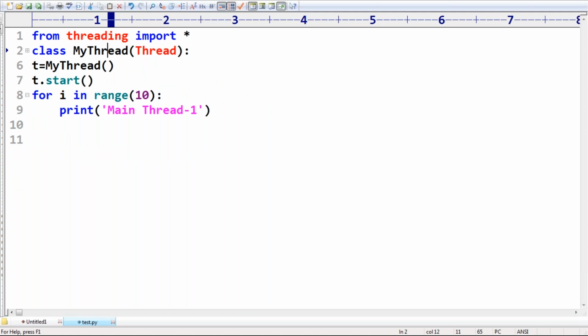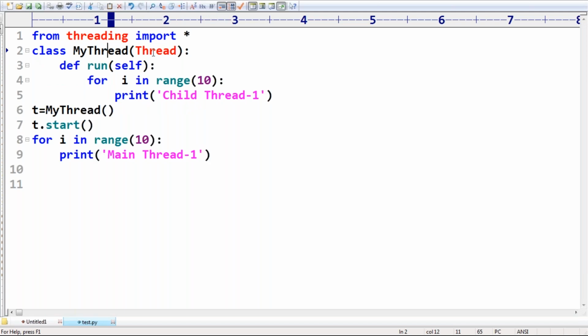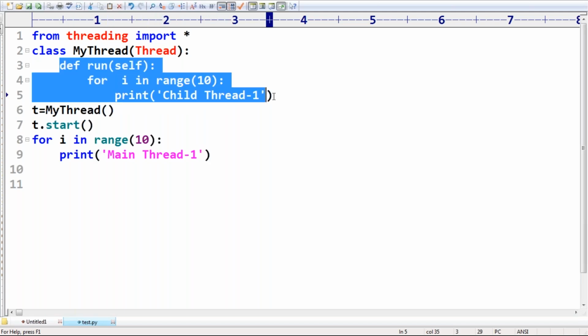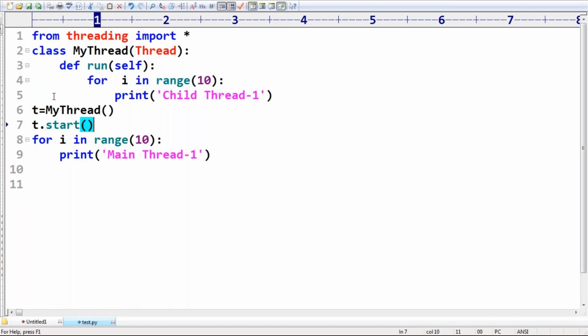I'm creating a child class for thread. In that I'm defining the run method. This process is a fixed process. It is not going to vary from run to run, or from example to example. It's always fixed syntax.